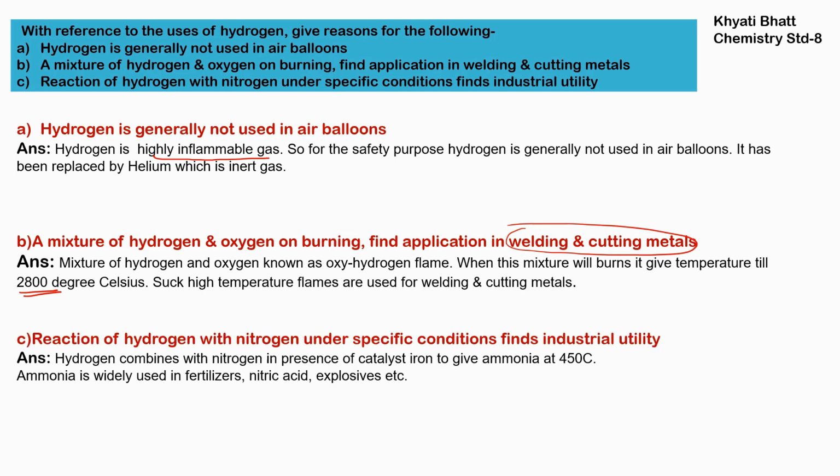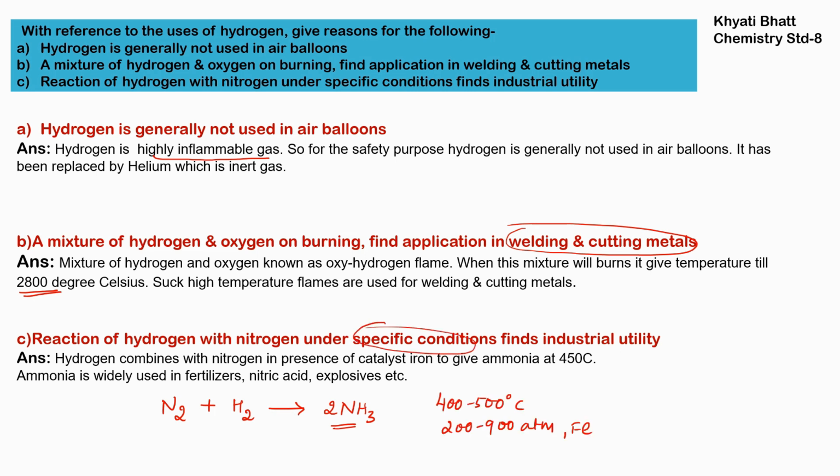C. Reaction of hydrogen with nitrogen under specific condition finds industrial utility. When the reaction of nitrogen and hydrogen happens, we get ammonia, that is NH3, and this ammonia has a wide variety of uses in industry, as it is used in fertilizer, nitric acid, explosives, and so on. Why is it written here that specific condition?